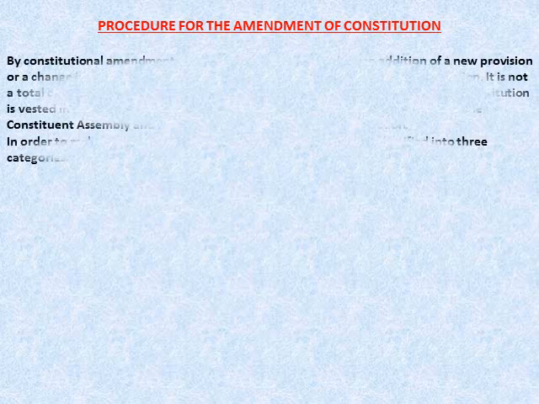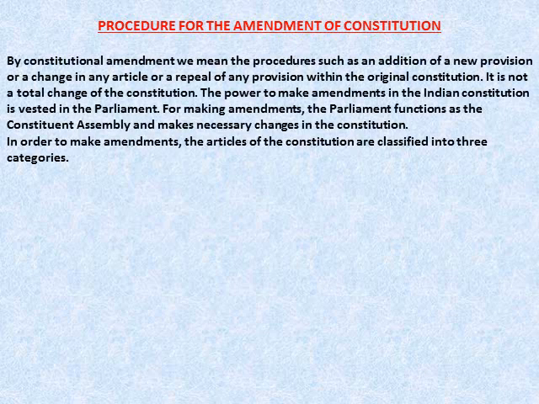Procedure for the amendment of Constitution. By constitutional amendment, we mean the procedure such as an addition of a new provision or a change in any article or a repeal of any provision within the original Constitution. It is not a total change of the Constitution. The power to make amendments in the Indian Constitution is vested in the Parliament. For making amendments, the Parliament functions as the Constituent Assembly and makes necessary changes in the Constitution.